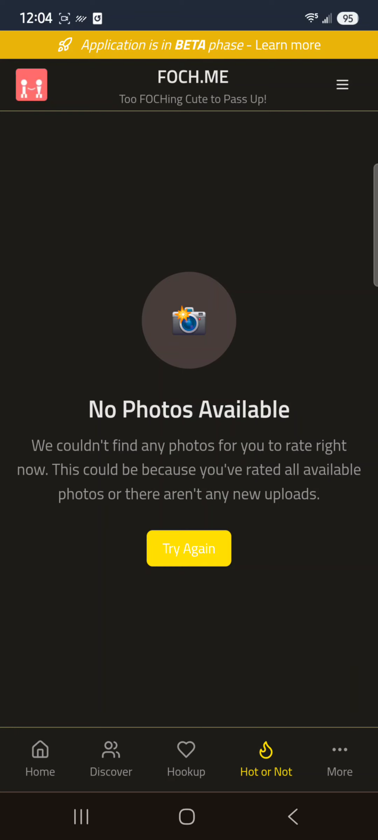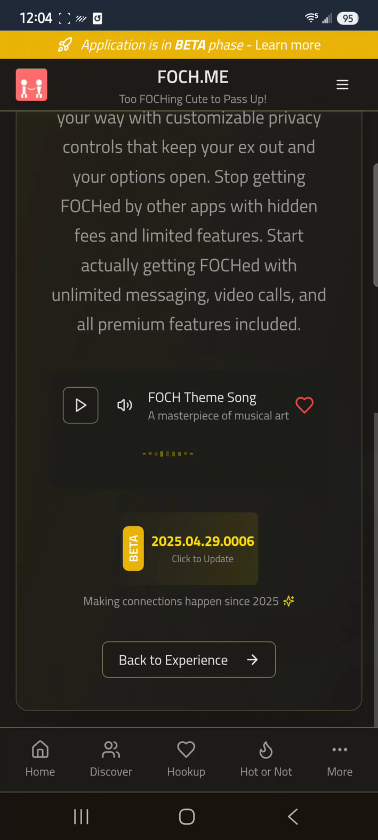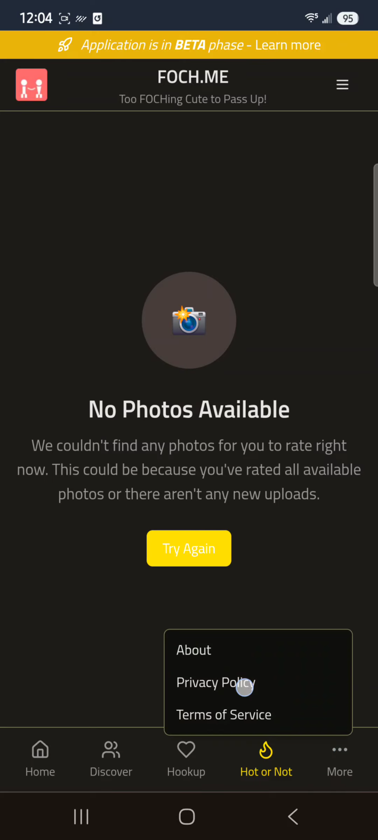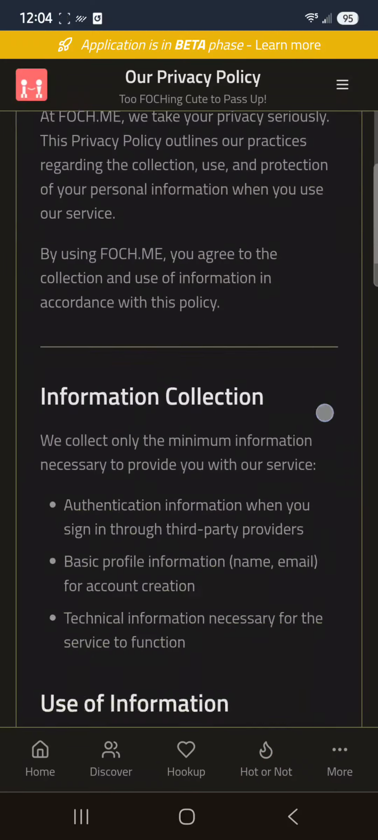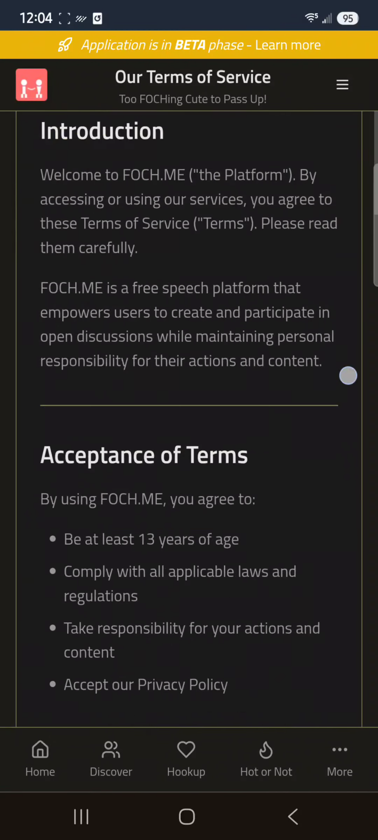And finally, if you want to learn more about the app, you can come in here. You can play the theme song, right? You can do an update, see the latest version. Here you can read our privacy policy, and you can see our terms of use.